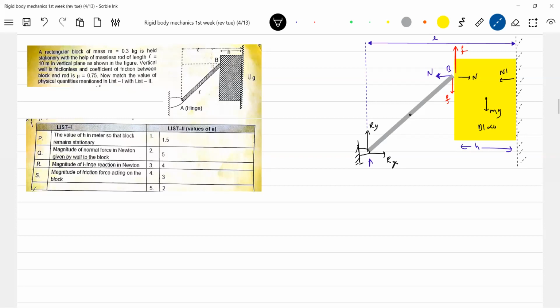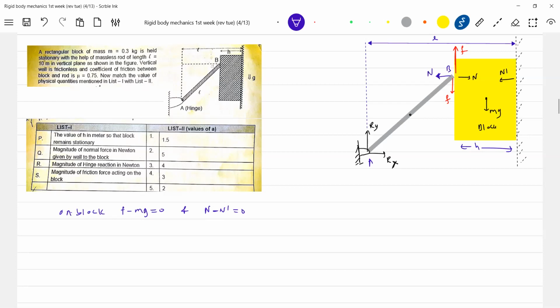And N equal to N dash on the block, or N minus N dash equal to 0.